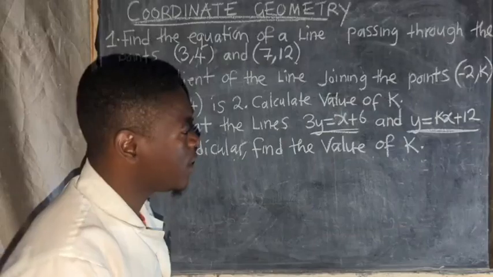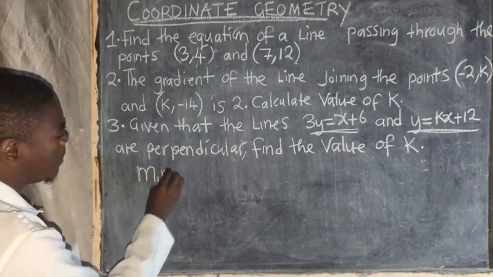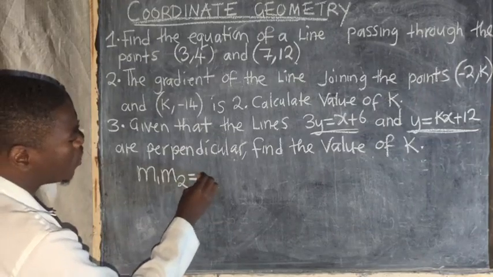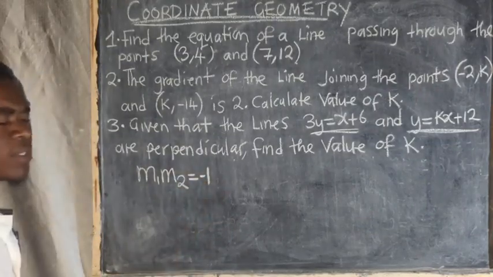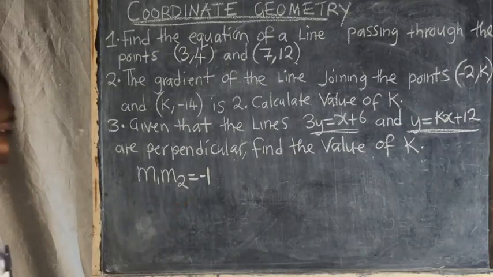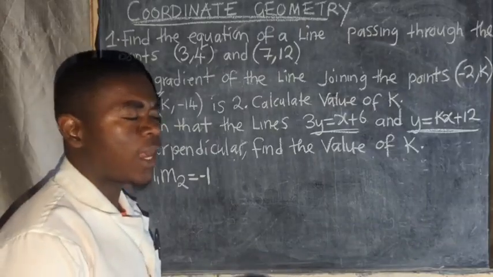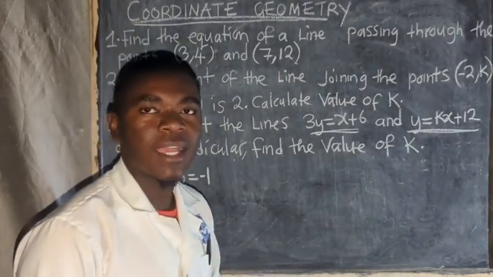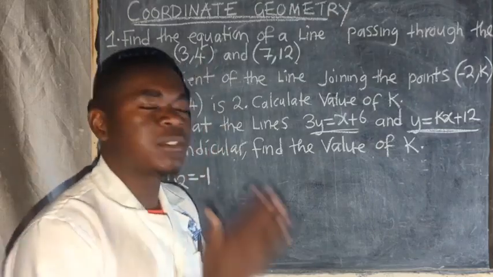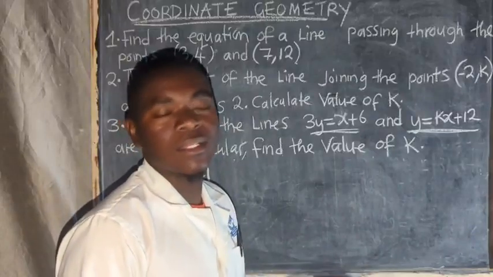Each time you multiply the gradient of 2 perpendicular lines, gradient 1 and gradient 2 should always give you -1. That's why under calculus, we say that the equation of the normal and the equation of the tangent are perpendicular to each other, meaning that if you multiply their gradients, you get -1.